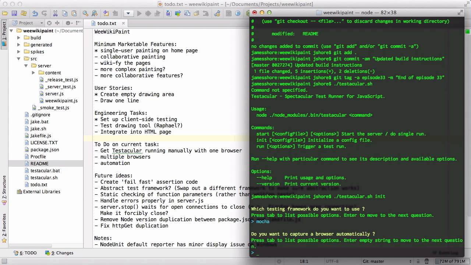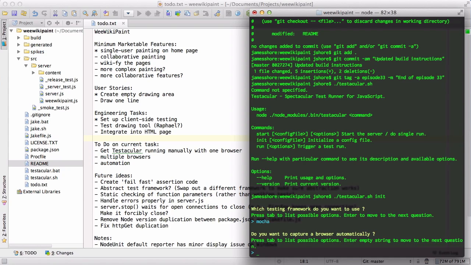The reason they're so verbose is because the BDD style comes from a background of really caring about language, and I do care about readability, but the BDD movement has sort of moved in the direction of creating specifications, creating documentation from their tests. And I don't think that has a whole lot of value, at least not for the kinds of tests we're doing right now. So I chose Mocha.